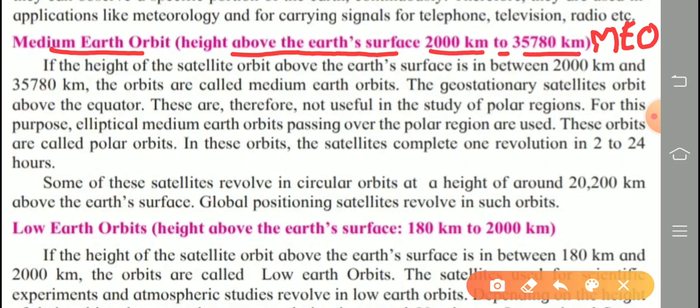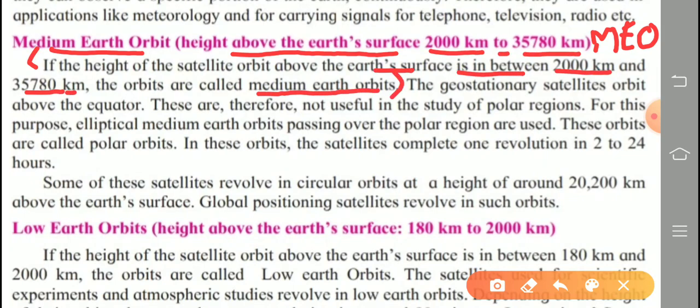In this range, that orbit is called medium Earth orbit. If the height of the satellite orbit above the Earth's surface is between 2000 km and 35,780 km, the orbits are called medium Earth orbits.